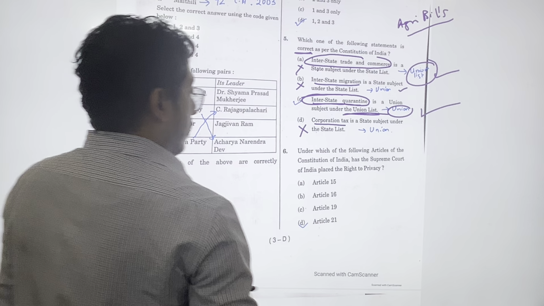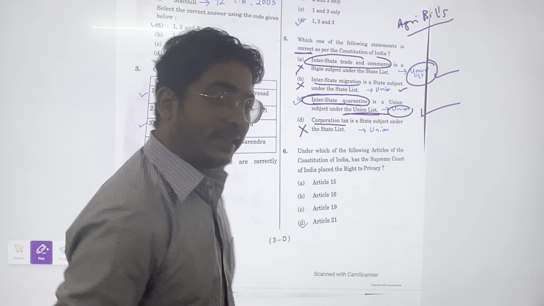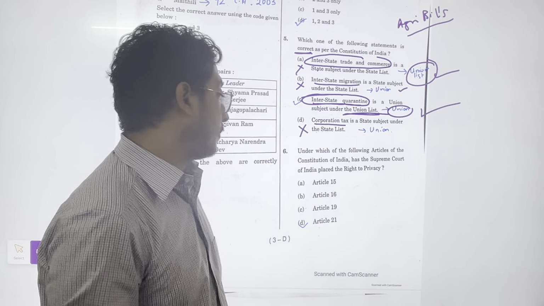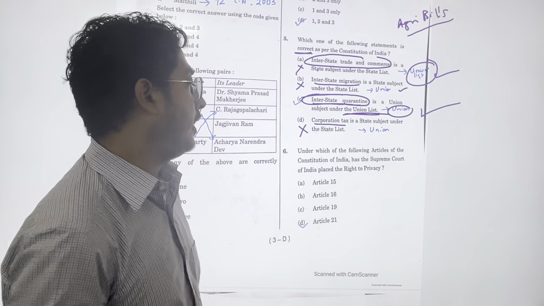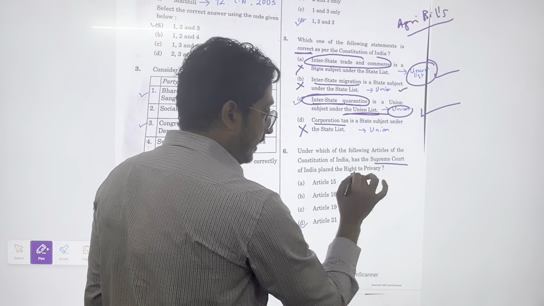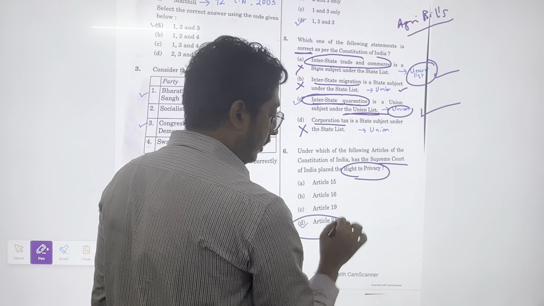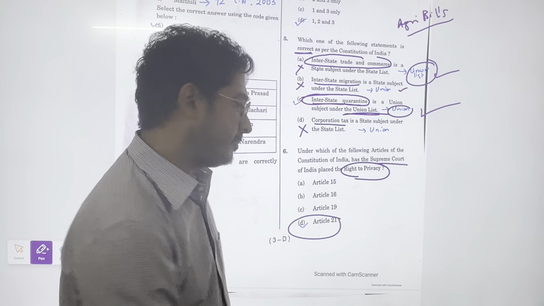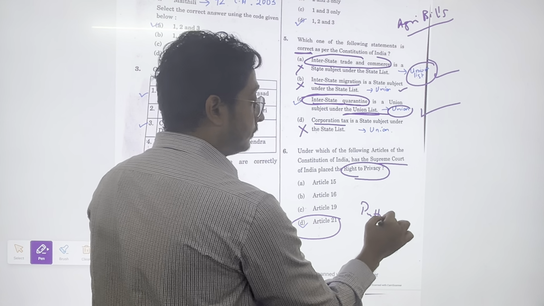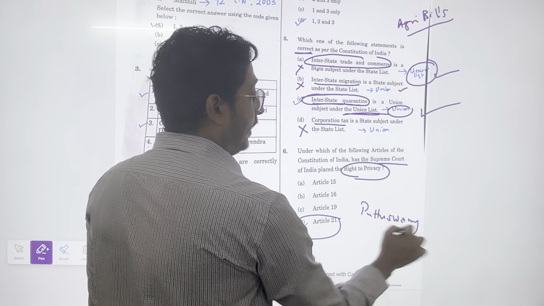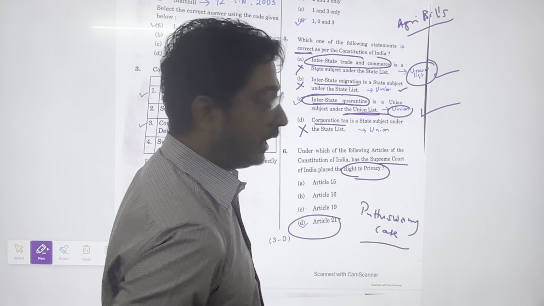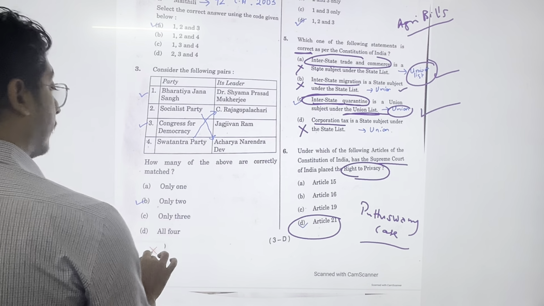Okay, fine. Now question number 6, it is a repeated question. Which of the following articles of the Constitution of India has the Supreme Court placed the right to privacy under? That is Article 21, because of the Puttaswamy judgment, very famous, very easy question. Puttaswamy case, right to privacy under Article 21.